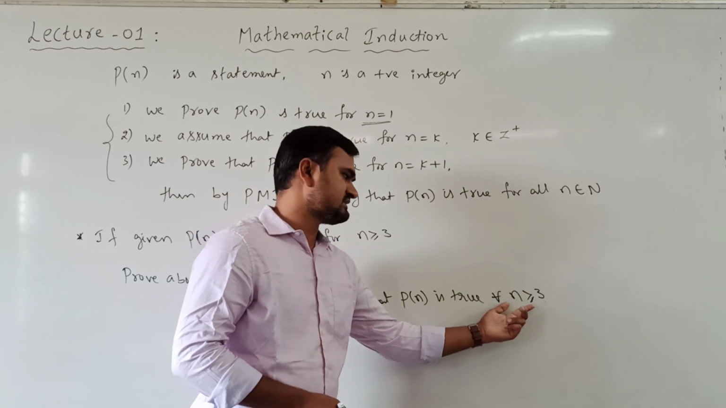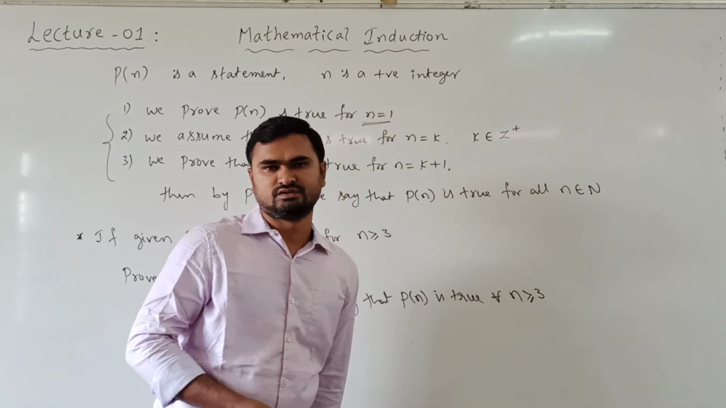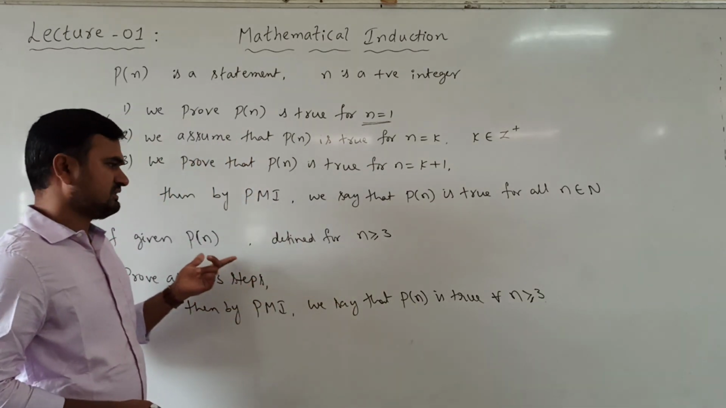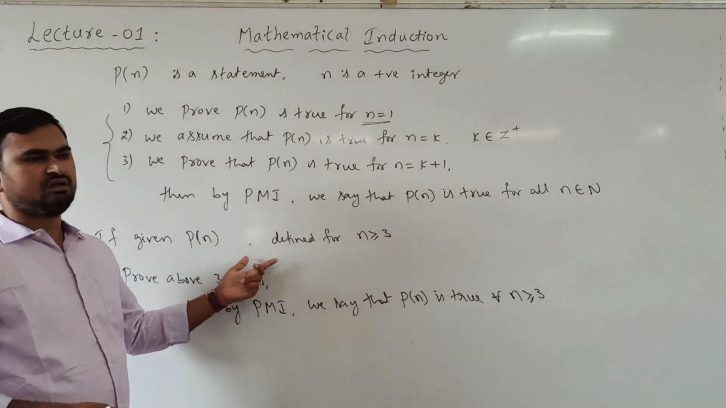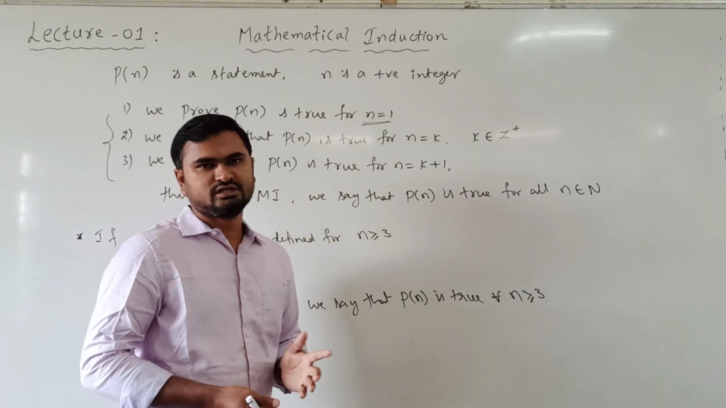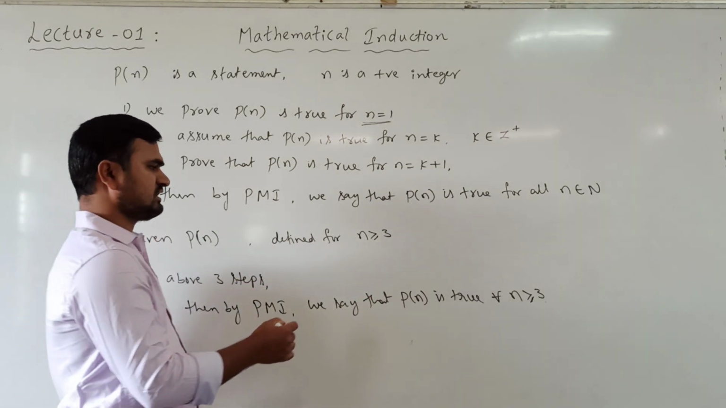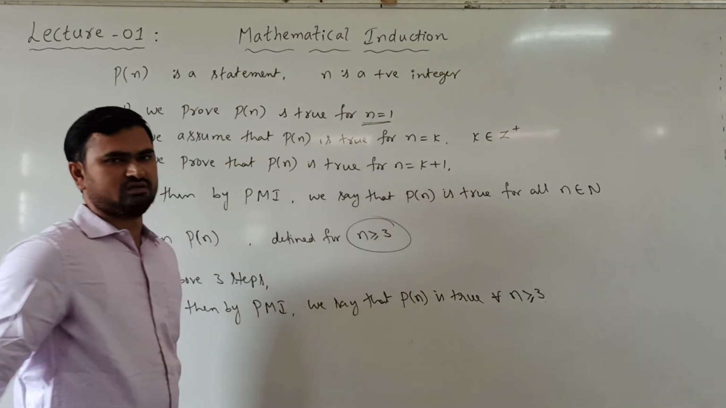Understand? So here we are taking from n equal to 3 onwards. Don't take from n equal to 1 onwards, because the statement is not defined for 1 and not defined for 2. So there is no meaning in checking for n equal to 1 or n equal to 2. So here we have to start from n equal to 3 onwards.